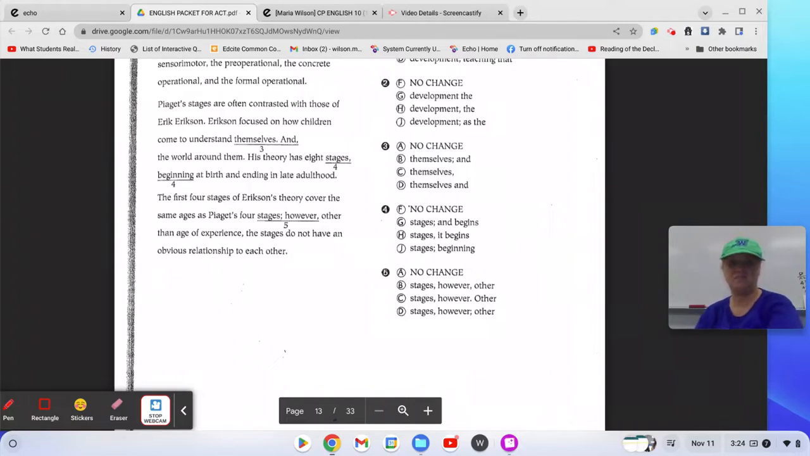Number 5, the first 4 stages of Erikson's theory cover the same ages as Piaget's 4 stages. New sentence. However, other than the age of experience, the stages do not have an obvious relationship to each other. Number 5 is punctuated in my favorite way. I love having a semicolon and then an adverbial conjunction and a comma. It makes me so happy and giddy inside. So 5 is no change.